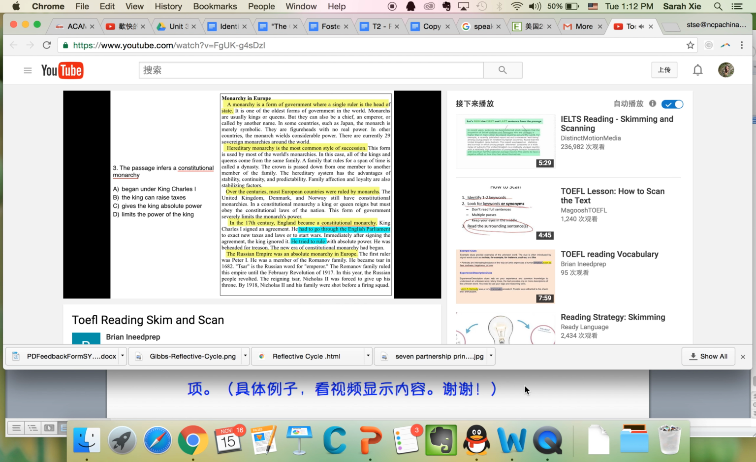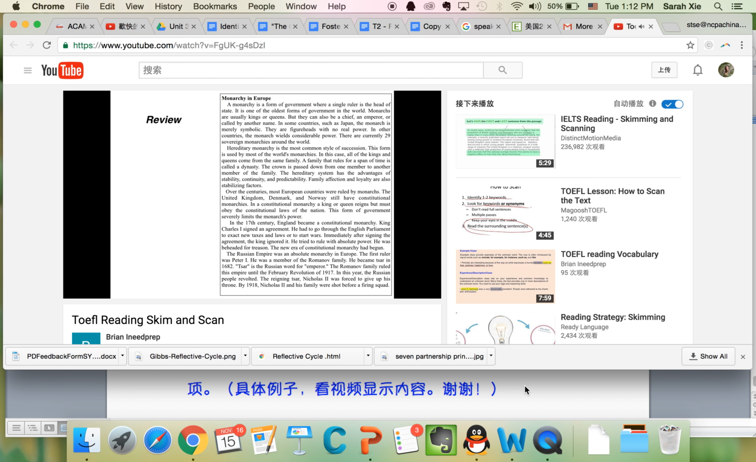And then D. Limits the power of the king. Yes, this is what it means. It means that he had to go through Parliament, so that means he could not do anything without the permission of Parliament, so this would limit his power. So this would be the correct answer.